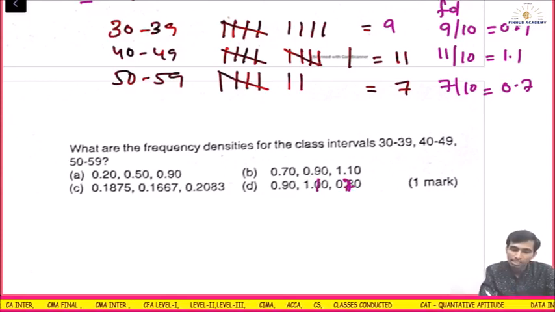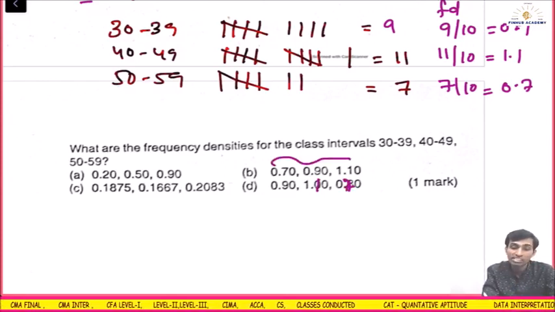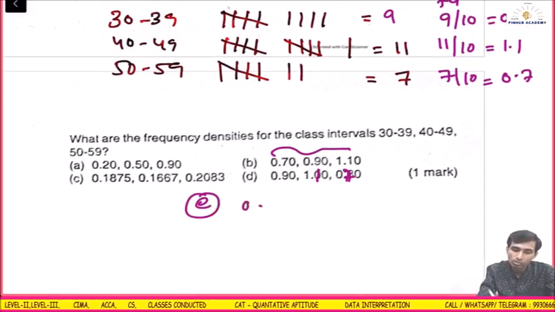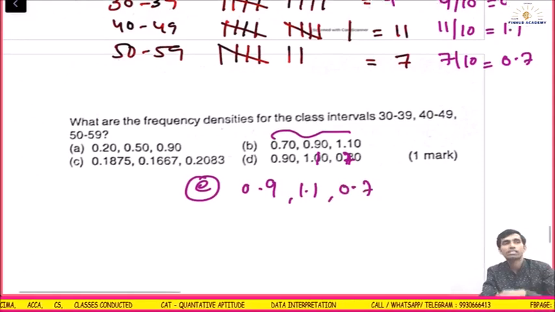Actually, the B option is correct, but the sequence is not right. So I will mark it D. I'll make a correction, E option. Okay, 0.9, 1.1, comma 0.7 is the right answer.